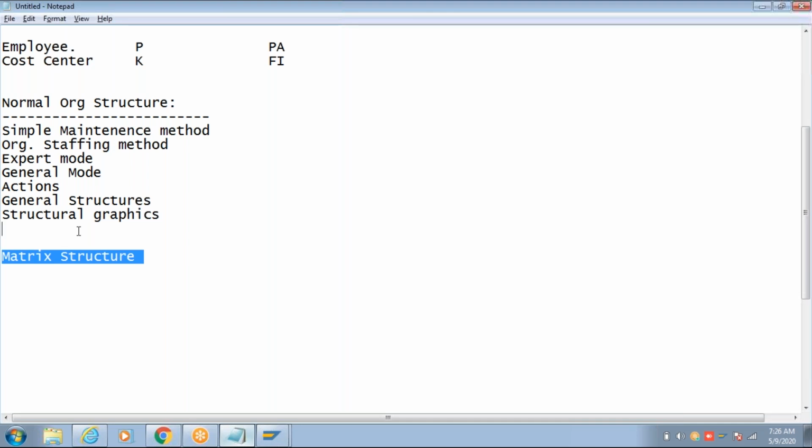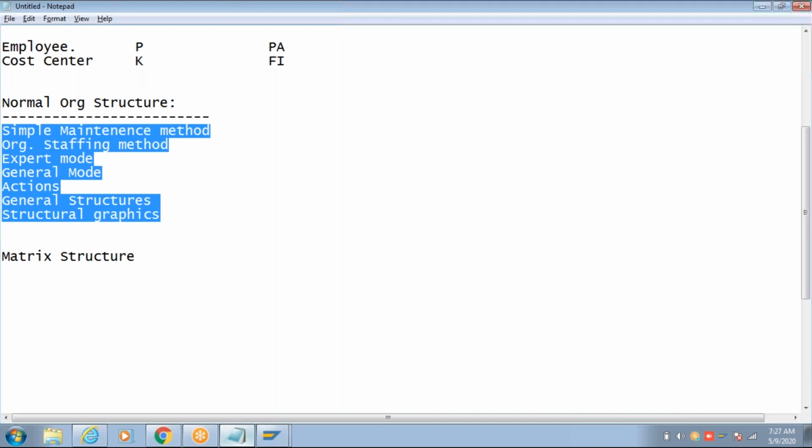So one is his immediate superior, his manager. Another one is the project managers. So he will have to report about the statuses to three different project managers. This is called matrix structure. Matrix structure is rarely used. Okay, so we're not going to cover that in SAP. We discuss only the normal organization structure methods.